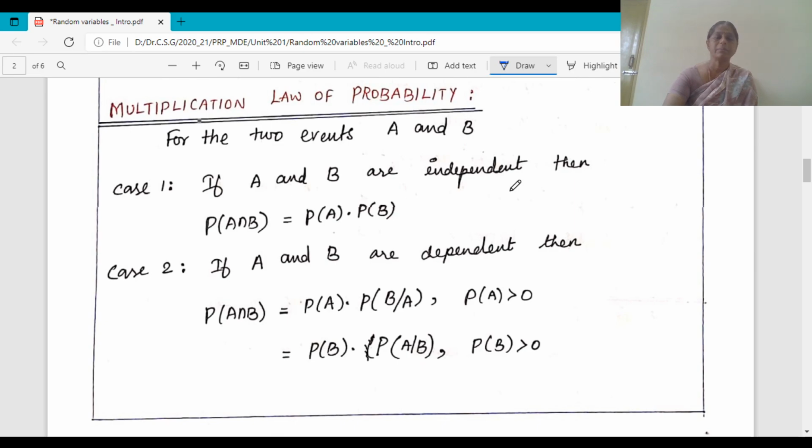For the case of independent events, P of A intersection B is given as P of A into P of B. These two events are independent. So when you consider tossing a fair die as event A and tossing a fair coin as event B, the two events are totally independent. So in this case, P of A intersection B is P of A into P of B.